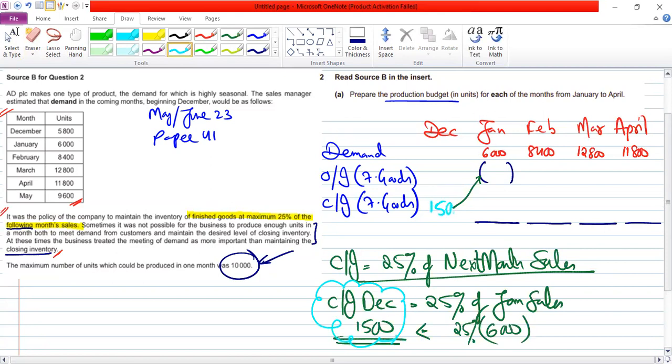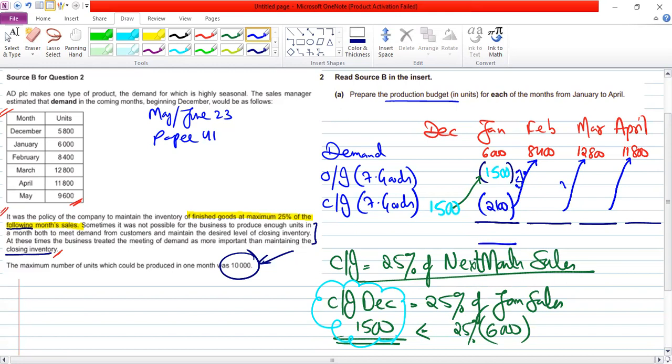Closing of December is the opening of January. That's why I always write 1 month extra, to let the student understand what we did. Now it's easy. How to do this? Like this, no? Every month is like that. 2,100, which is 25% of 8,400.